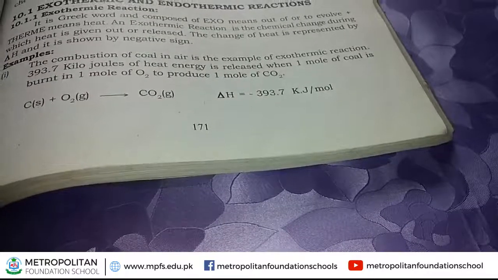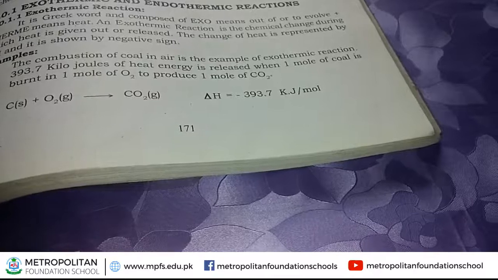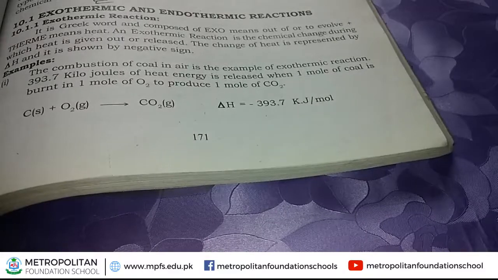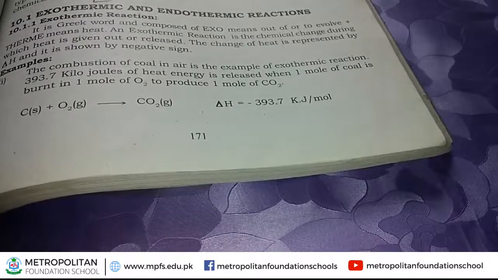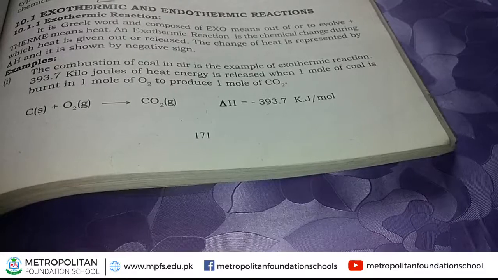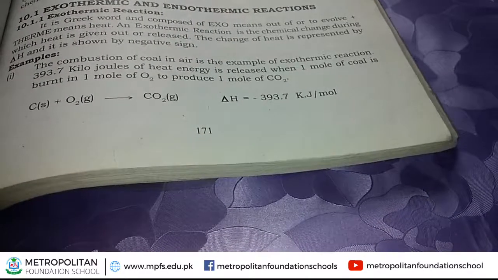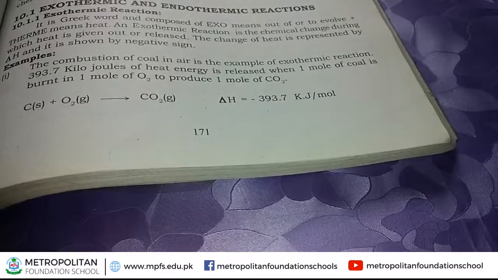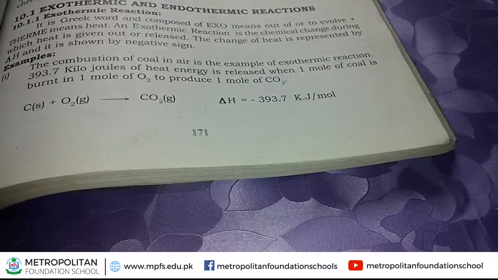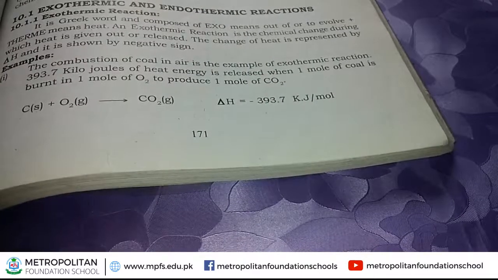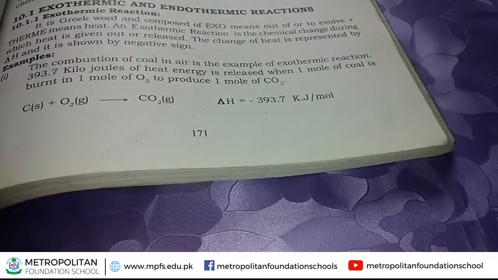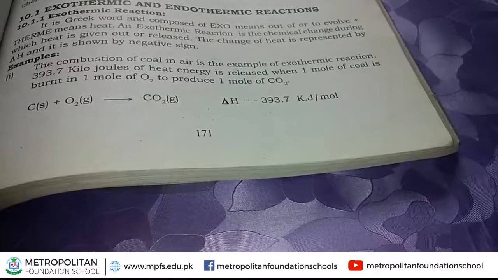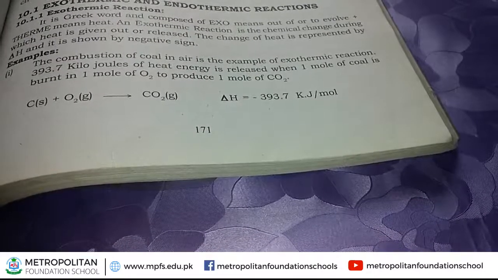It means heat is evolved or released during a chemical reaction. Such a reaction is called exothermic reaction. Exothermic reaction is the chemical change during which heat is released, heat is given out.